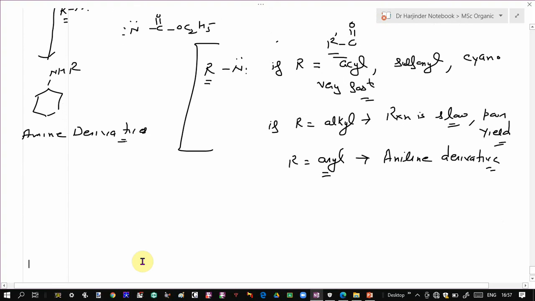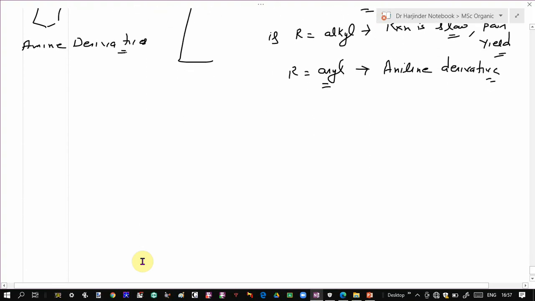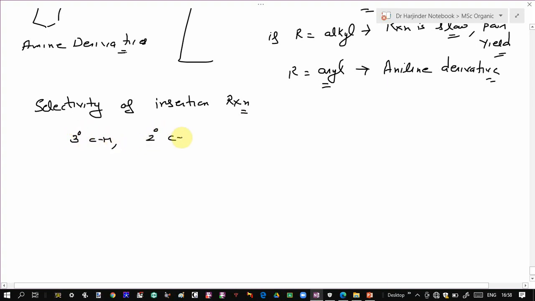Now let us look over the selectivity of insertion reaction. Selectivity means, suppose you have tertiary carbon hydrogen bond, secondary carbon hydrogen bond and primary carbon hydrogen bond.